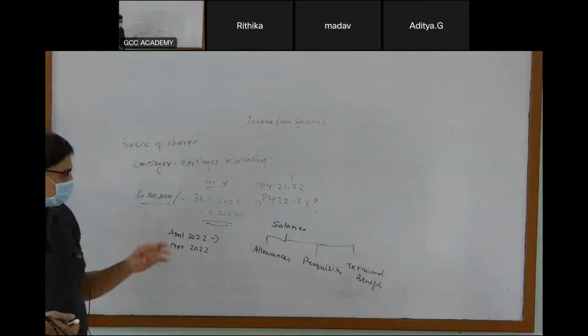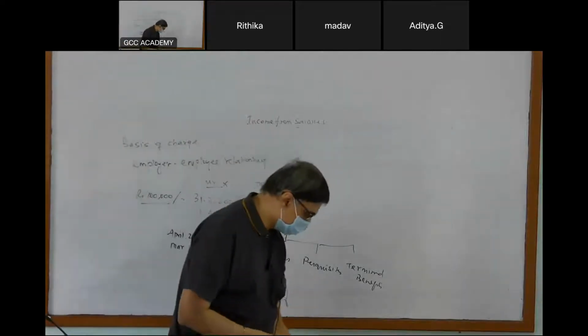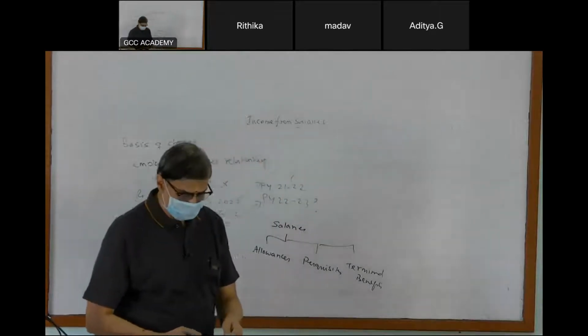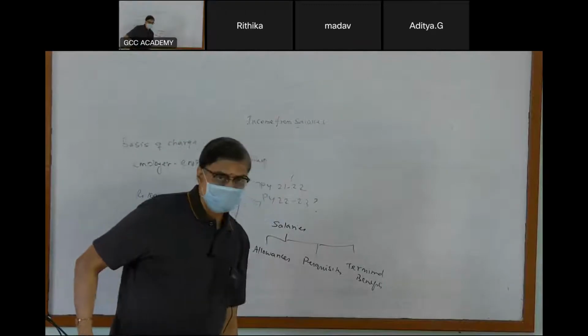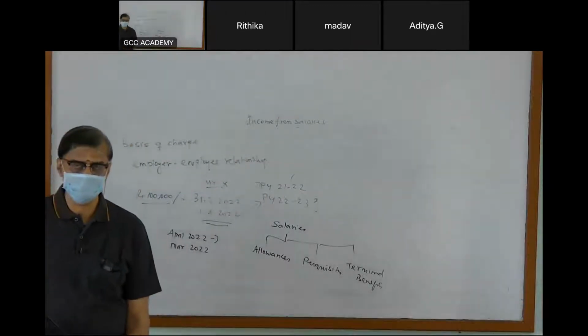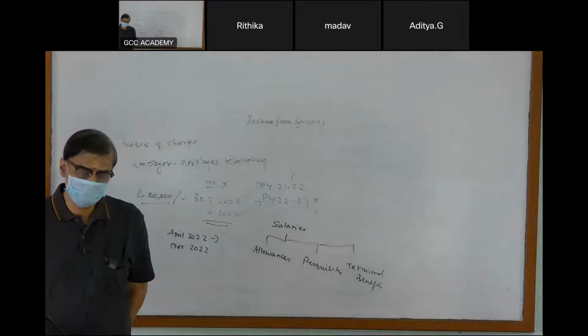So salary has got multiple things in it. There is travel allowance, conveyance allowance, transport allowance, leave travel allowance, leave encashment.